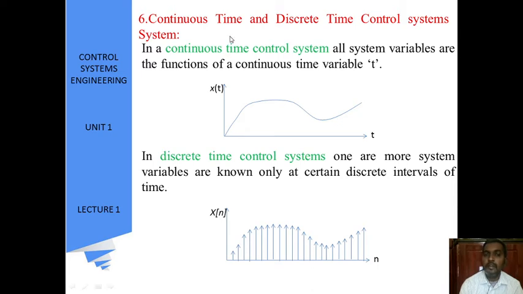This is continuous, meaning the signal is continuously varying. It may be higher, it may be low. In discrete time control, one or more system variables are known only at certain discrete intervals. That means there will be a change in the time interval.